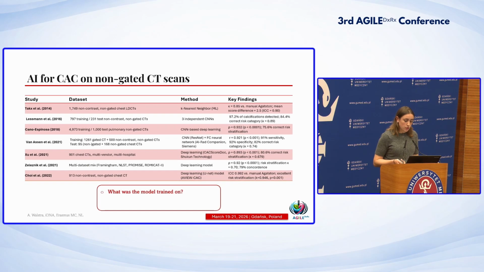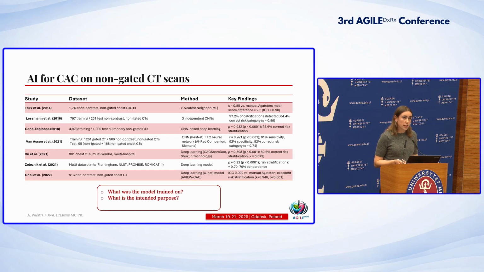But it is important to know what the model was trained on and what the intended purpose is, so don't use a model that's made for cardiac CT on non-gated CT, which sometimes still happens. And is it generalizable to your population and data? Is the type of CT data of similar quality to your data? Because if it's not, it will definitely give you different results.